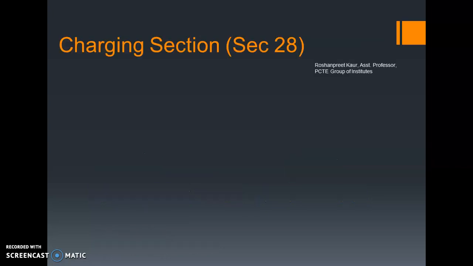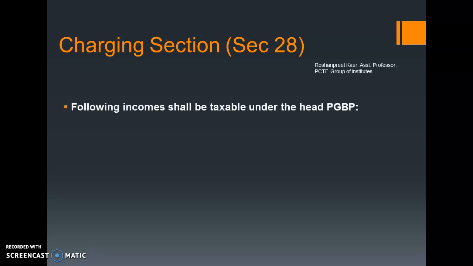So to start with, as we know that each and every head has its own charging section. So profit and gains from business and profession, I'll use the short form, that is PGBP every time. So it has the section number 28. Okay, so this is the charging section. So which incomes, first of all, we need to know are covered under the head PGBP.